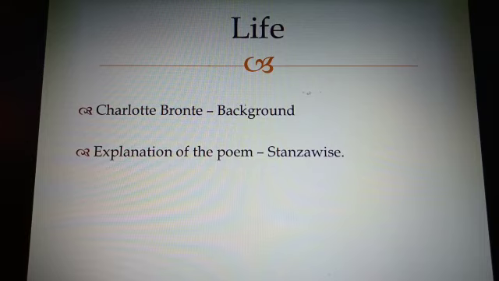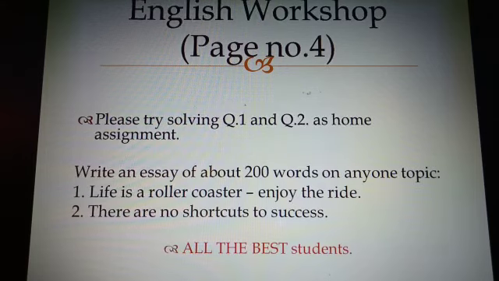The first question is, pick out from the poem 2 lines each that reflect an optimistic and pessimistic attitude. Now we know that optimistic is a positive attitude and pessimistic is a negative attitude. So you have to give 2 lines each, one giving you a positive message and one giving a negative message. You are going to list them down there.